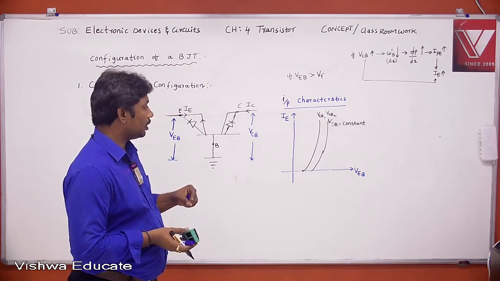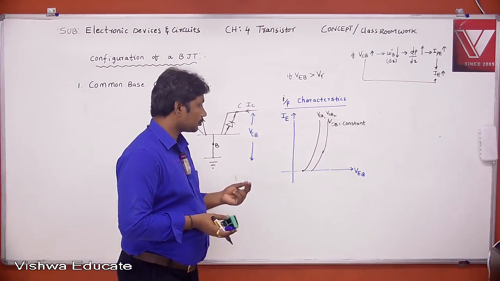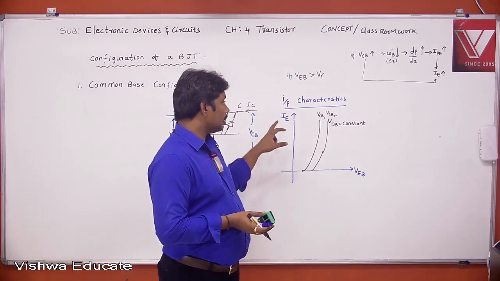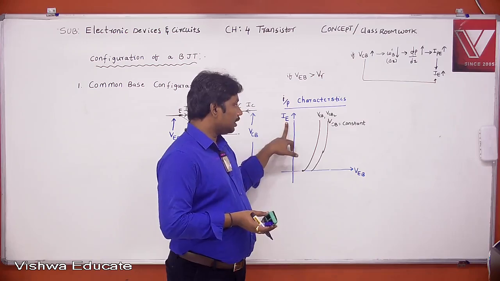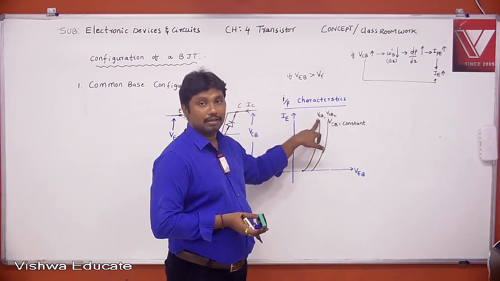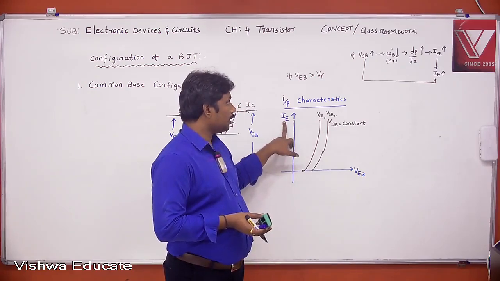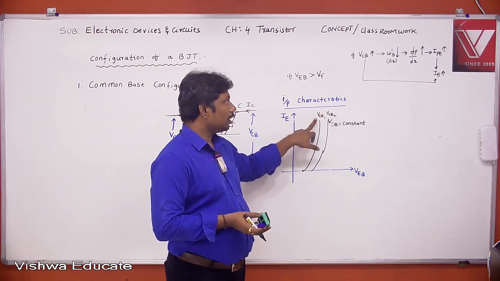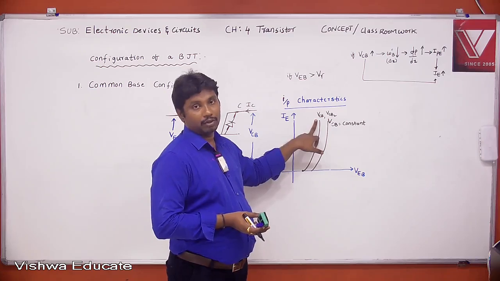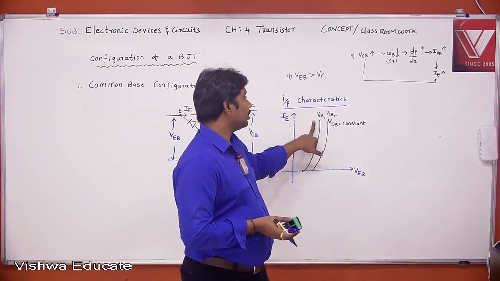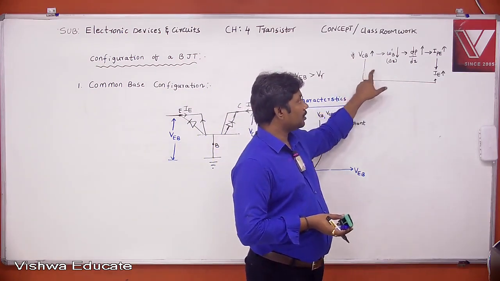Right. Next point. Emitter current depends on VCB due to early effect. Right. Yeah, copy this one. How it depends on VCB.